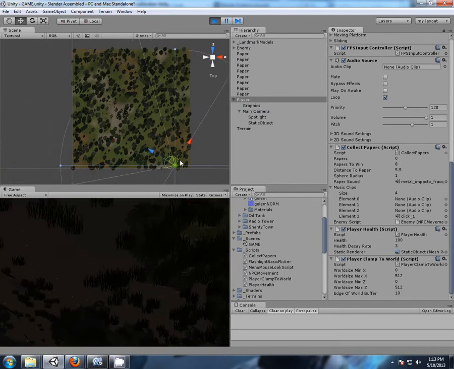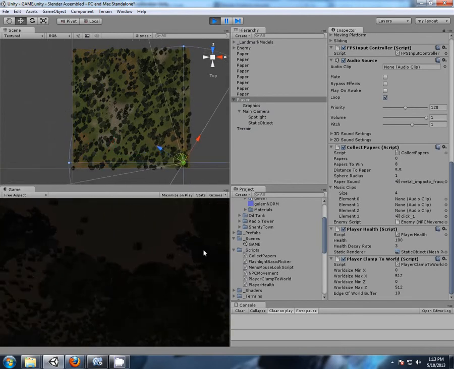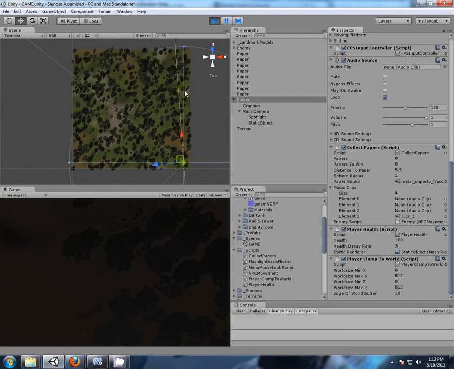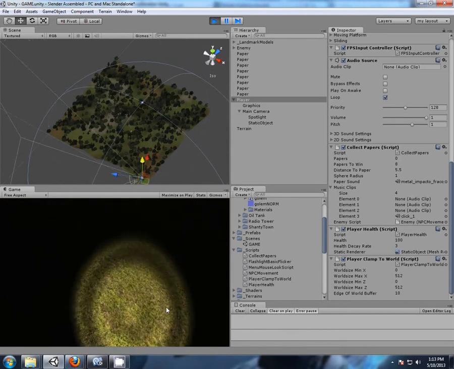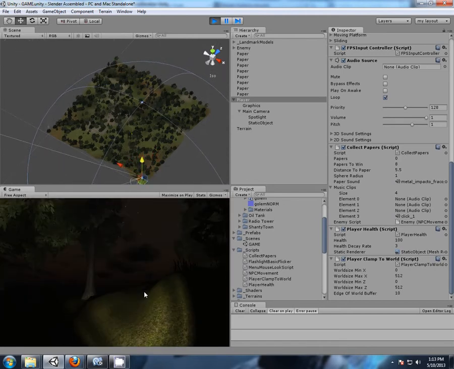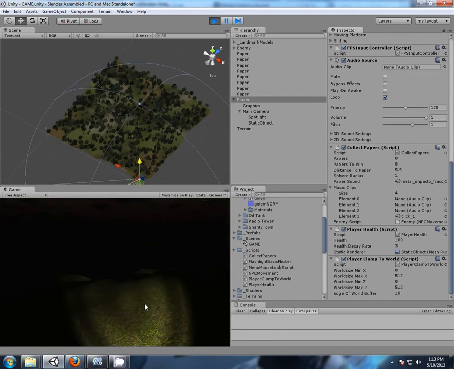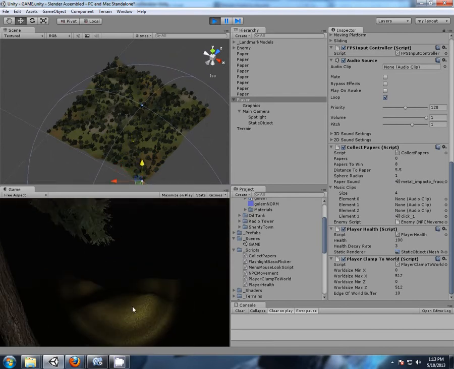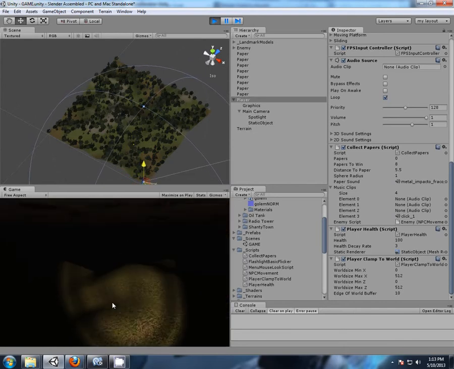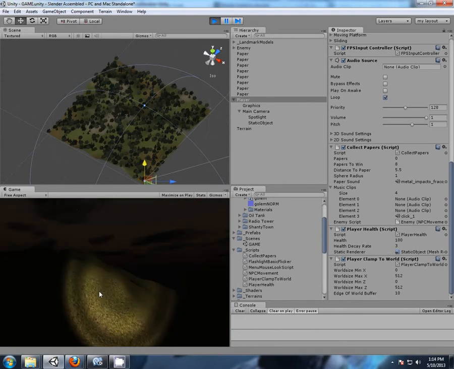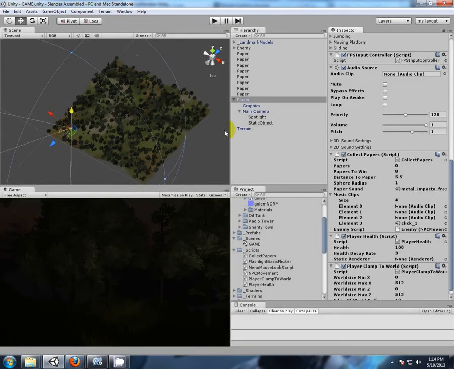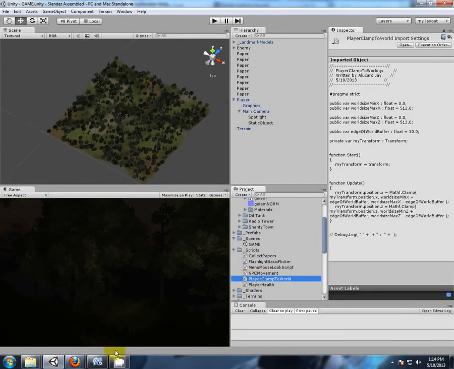And what if I drag him all the way over this side of the world? And I've gone too low. Down to the world. Okay, forward. Okay, one side of the map. There's the edge of the world. A bit of a flicker. There's the edge of the world. It's the maximum value. Okay, so the player is now not falling off the world anymore. Okay, done and done. That was the player clamp to world script.